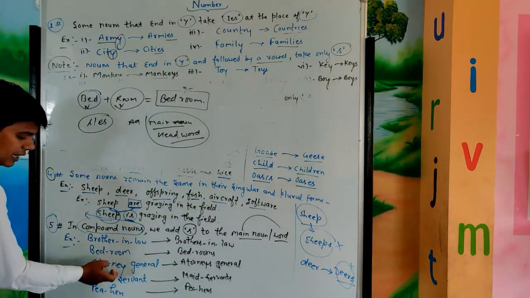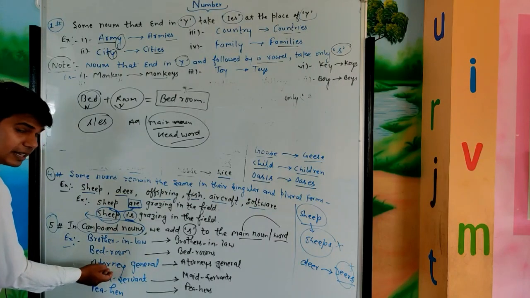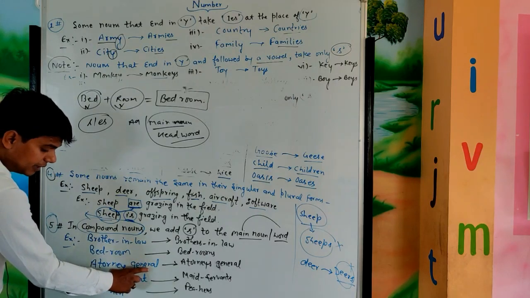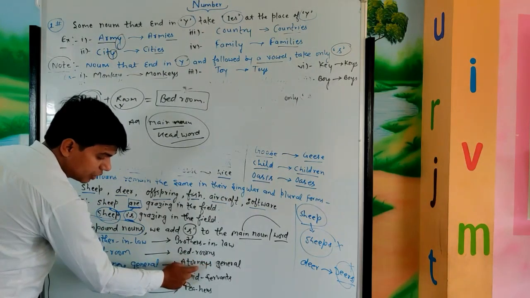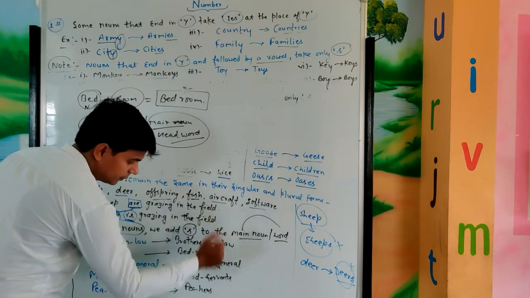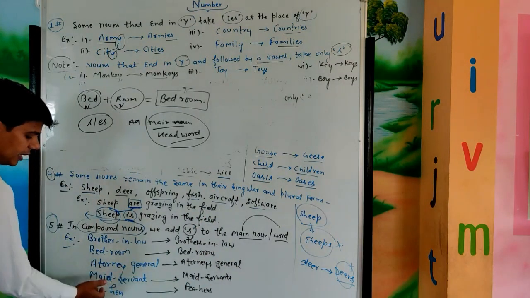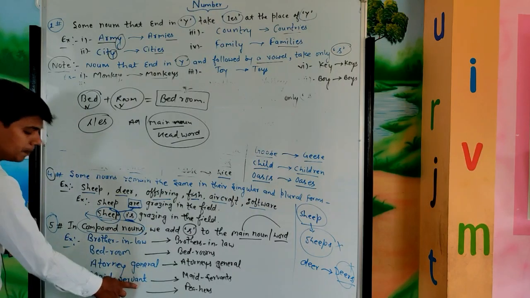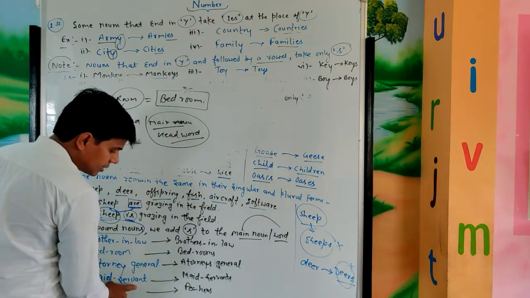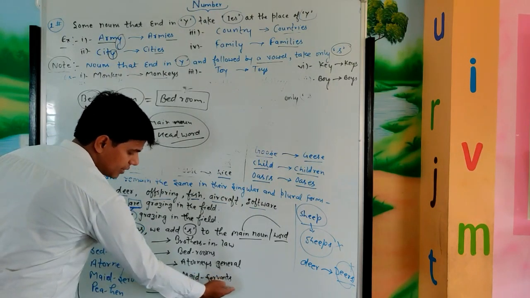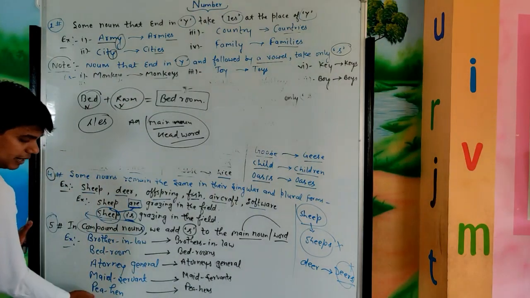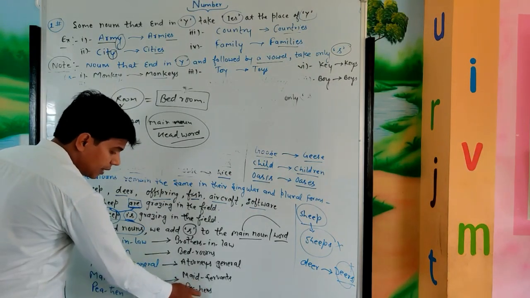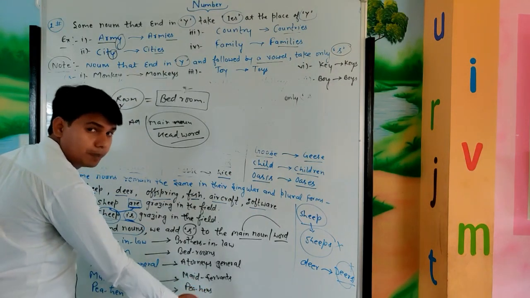Attorney general, here attorney is the main noun, the main word, that is why when we make the plural of this word, we add s to the word attorney. So we get attorneys general. Same, maidservant. Here servant is the main noun, the main word, that is why when we make the plural of this word, we add s to the word servant, maidservants. Same, peahen. Here hen is the main word, that is why when we add s to the word hen, the word changes into plural.